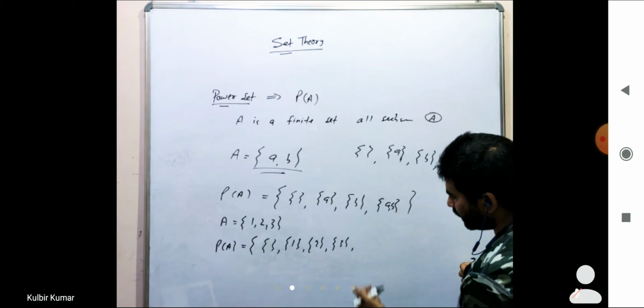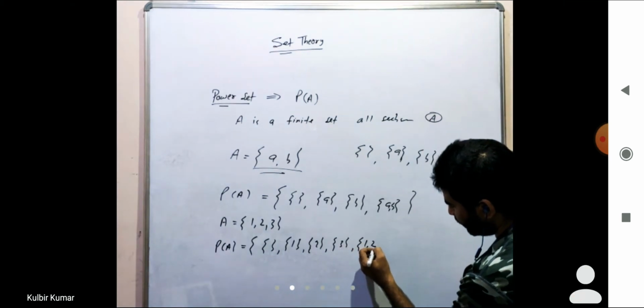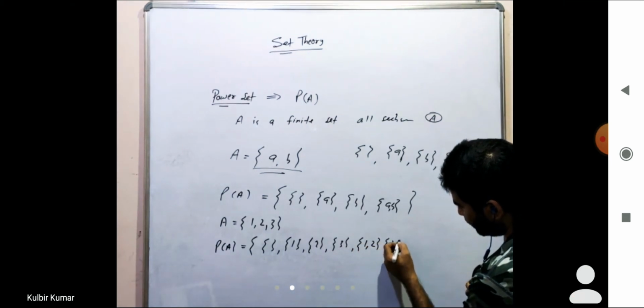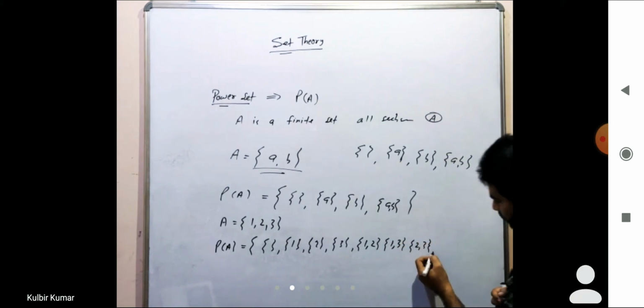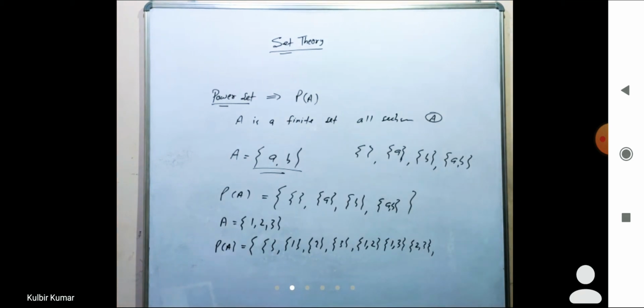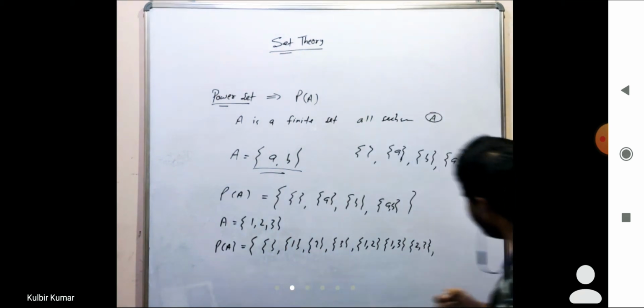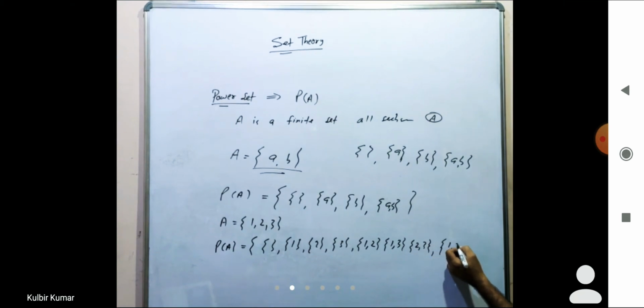So what should be the two length? Two length, it is 1 2, 1 3, 2 3, right? After that we'll see three length subset. Three length subset can be 1 2 and 3. Can we say this one also, 3 2 1 and 3? Can we say this one? No, we will not take this one because order doesn't matter.